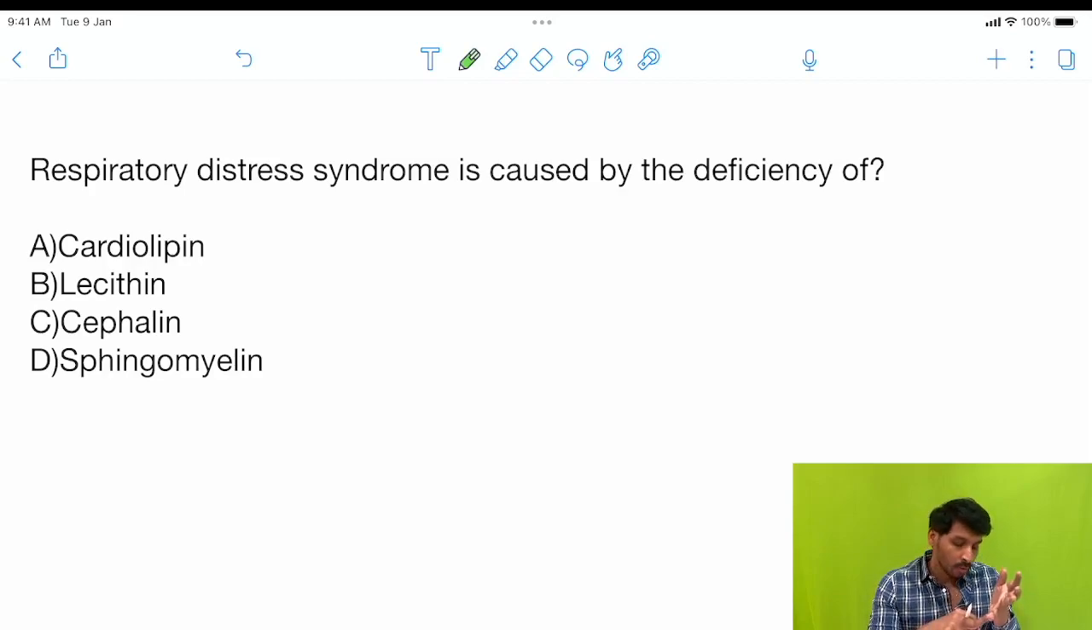So here dipalmityl lecithin or dipalmityl choline. This dipalmityl lecithin is acting as a lung surfactant. So here the option is lecithin. So absence of this leads to respiratory distress syndrome.